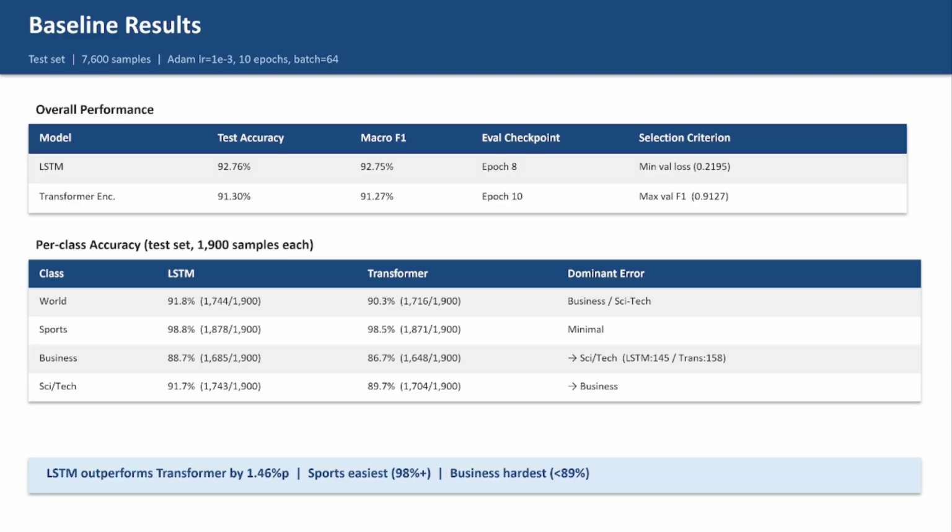Let's look at the per-class results. Sports was the easiest, with both models scoring over 98%. Business was the hardest, with both models most often confusing it with sci-tech because tech company articles and science articles share a lot of the same vocabulary.